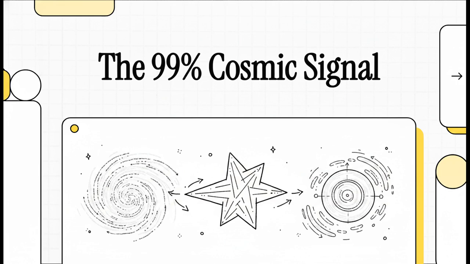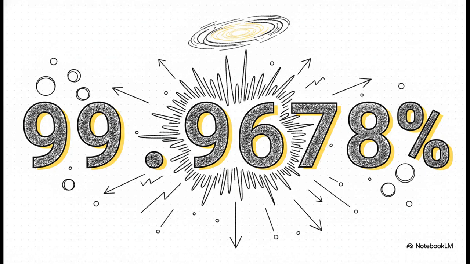We're going to explore how a concept that's usually reserved for fluid dynamics is literally helping us map the very center of our galaxy. Imagine standing in a packed room where one single voice is so overwhelmingly loud that it completely drowns out absolutely everything else. Well, that is exactly what this staggering number represents in our data. When researchers analyzed the raw momentum vectors of the galaxy, they weren't met with random static or some equal distribution. No, instead, they found an intense, singular mathematical dominance holding almost 100% of the signal's variance.